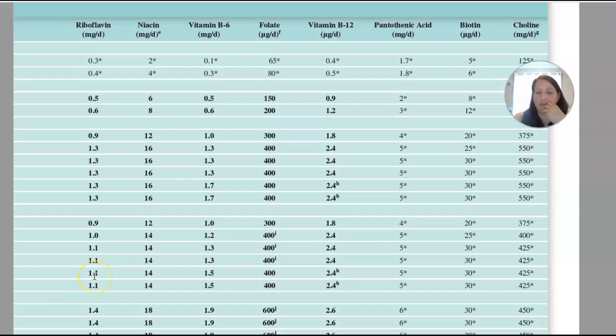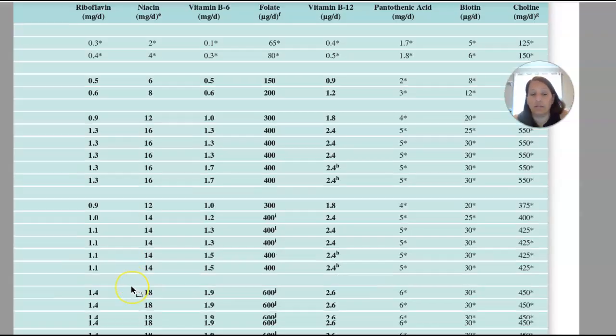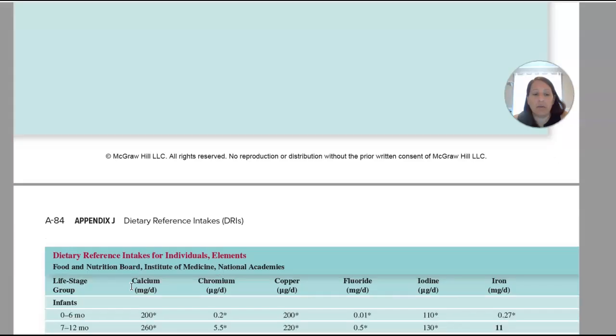So you'll have to use this. I don't think I ask you for any EARs, but I do ask you for RDAs and AIs. So you're going to have to use this chart. Make sure that you have the right life stage that you're looking at. Make sure you have the right nutrient that you're looking at, and make sure you use the right units. Okay. Let me scroll down a little bit more.